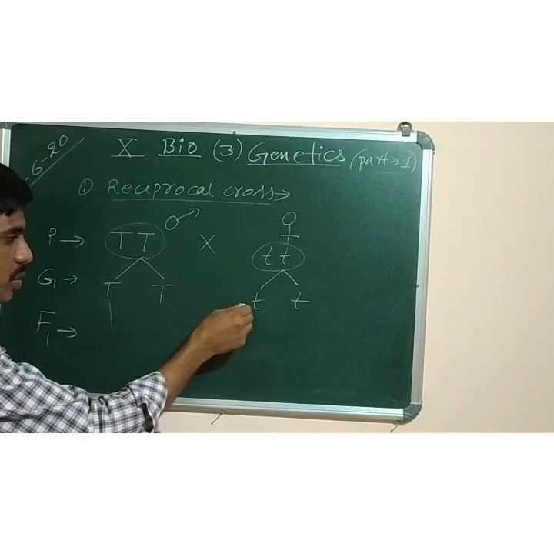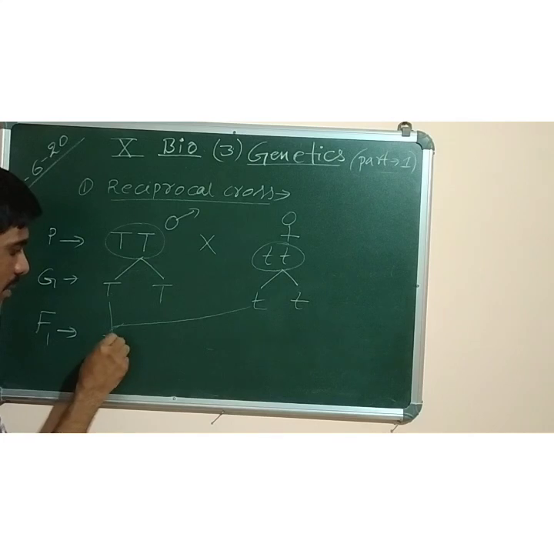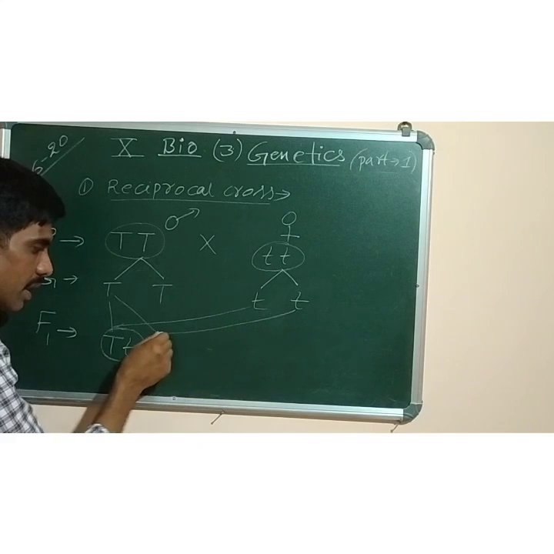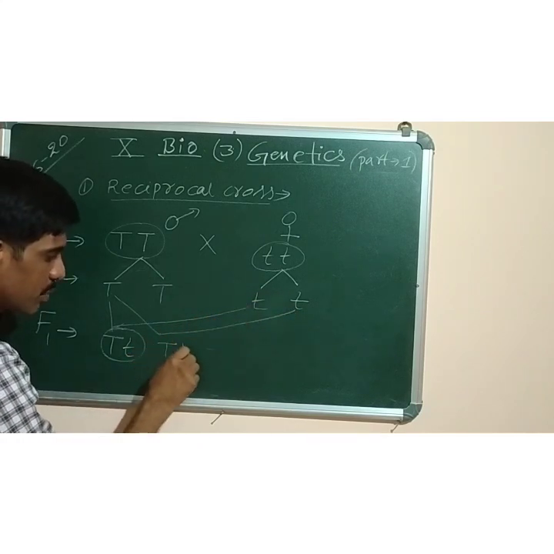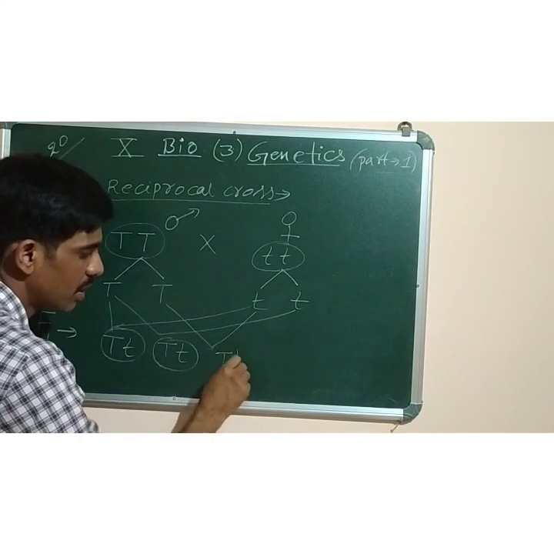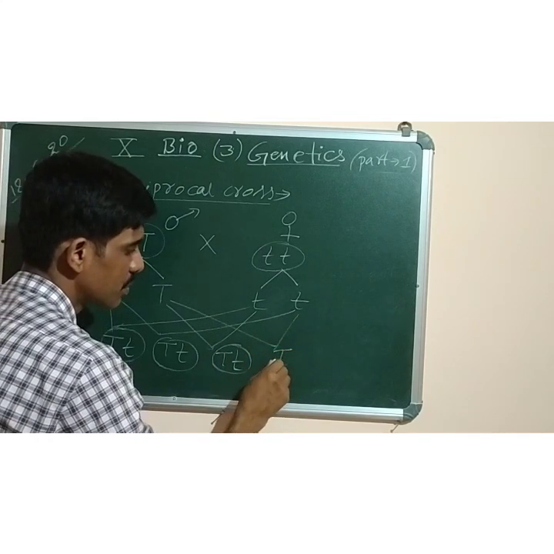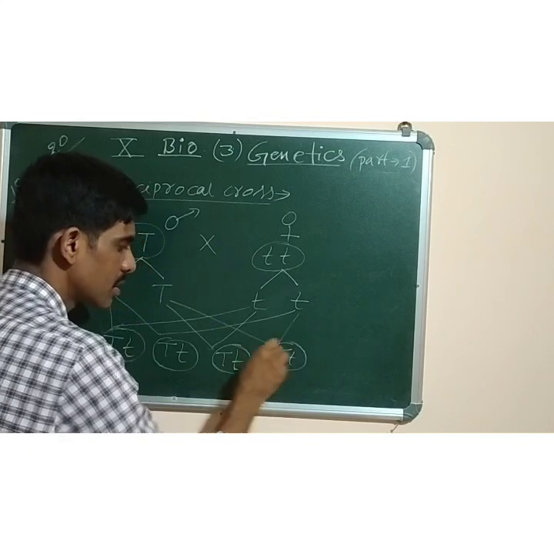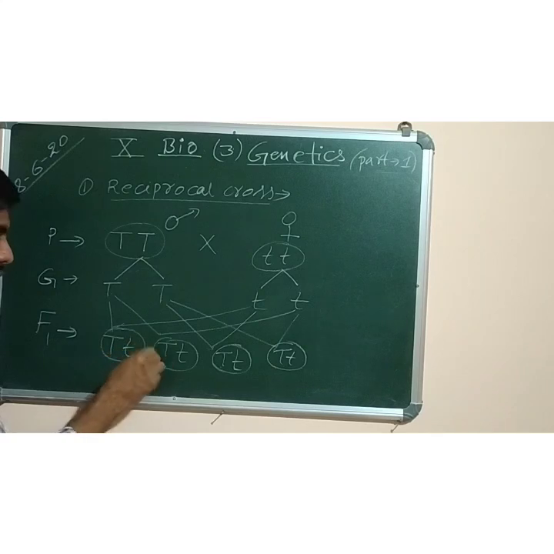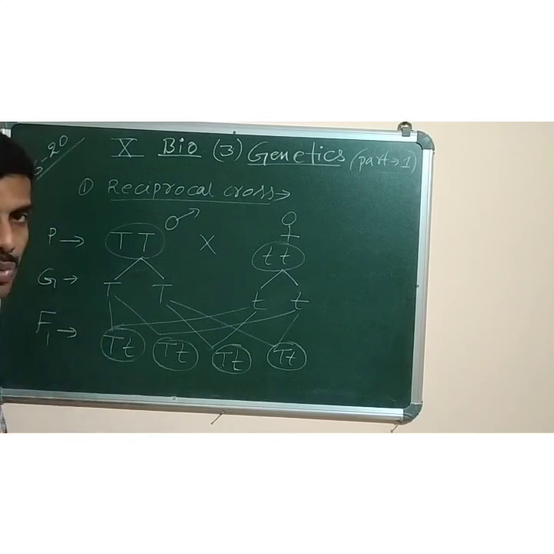Now, when we join these gametes, this is fusion of gametes, that is fertilization. The first one is capital T, small t. All of them will be similar only. Then this one fuses with the second gamete of the second parent, same capital T, small t. Again the second gamete fuses with the first one, capital T, small t. Second gamete fuses with the second gamete, capital T, small t. Same only. So you can see all of them have similar genetic constitution, capital T, small t. They are called the F1 hybrid. Now, I was saying about the back cross we are talking.